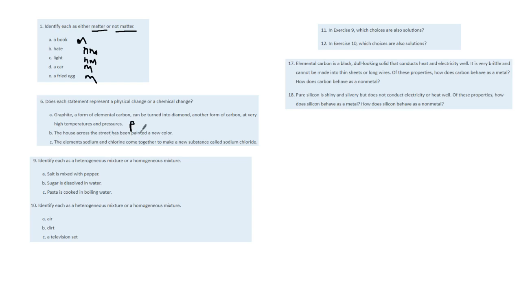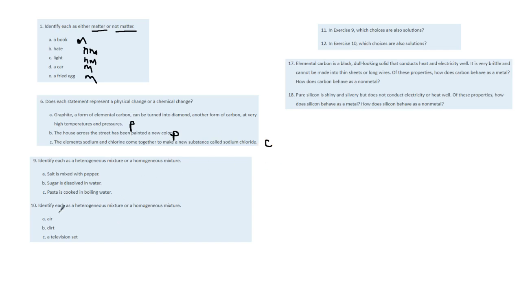The house across the street has been painted a new color. Painted means touching, and touching in order to change a house is physical, not chemical. The elements sodium and chlorine get together to make a new substance called salt. That is a chemical change because it literally says it right there, change of elements.